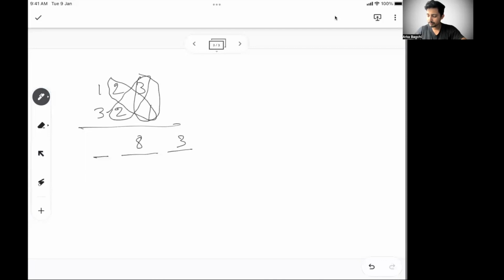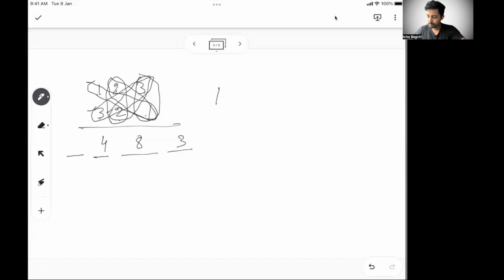What is my third digit? Third digit, and see this carefully. I do 1 into 1, 3 into 3, and 2 into 2. So that means 1 into 1 is 1, 3 into 3 is 9, 9 plus 1, 10, plus 2 into 2, 4. 10 plus 4, 14, I have 1 in hand.